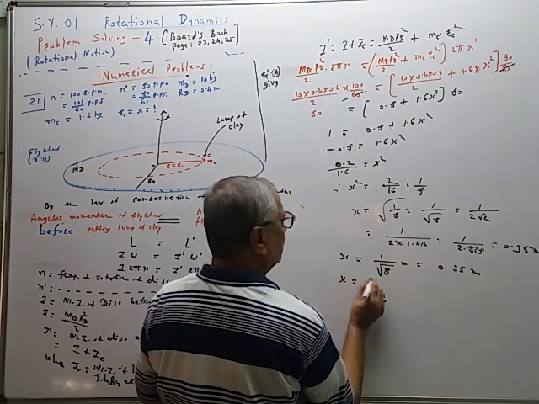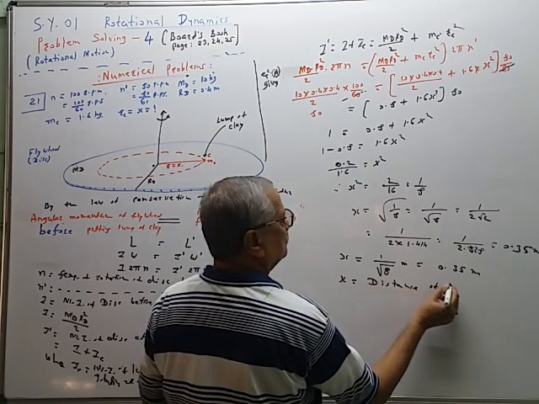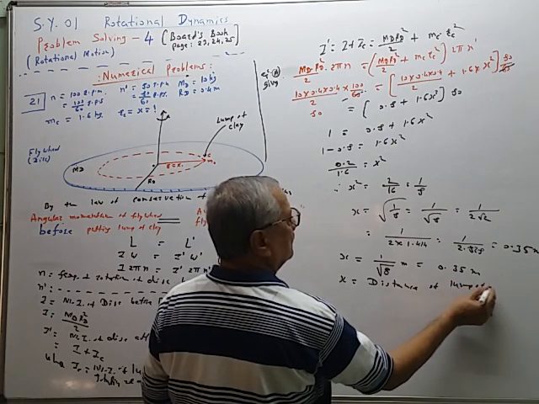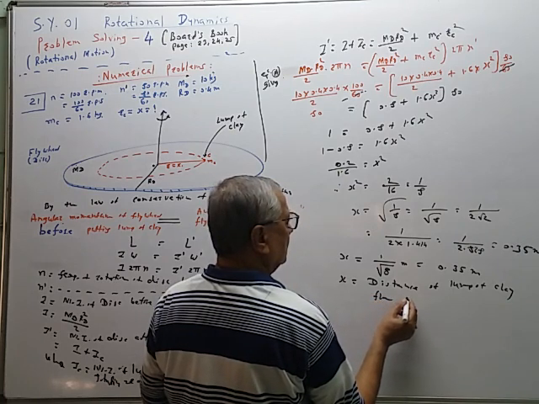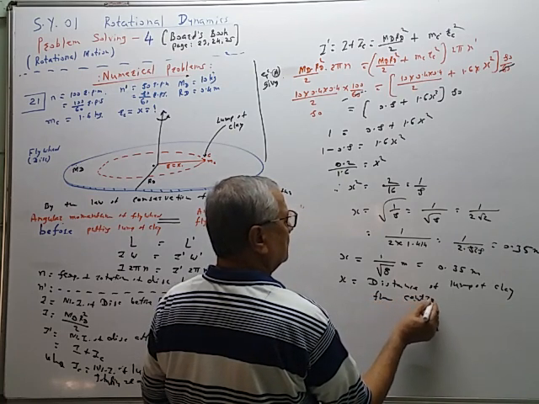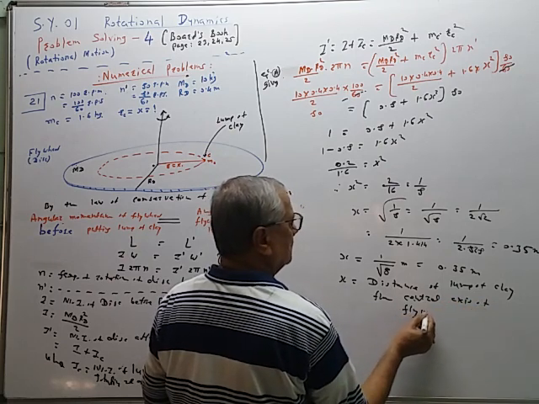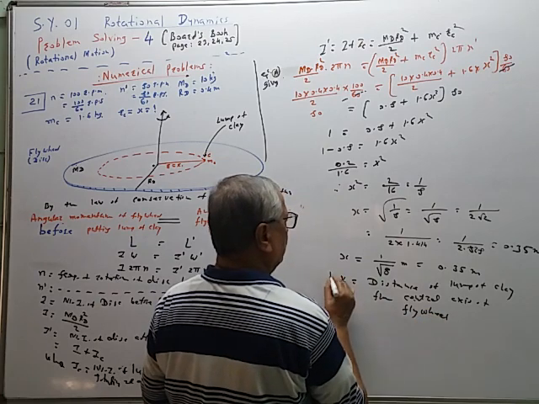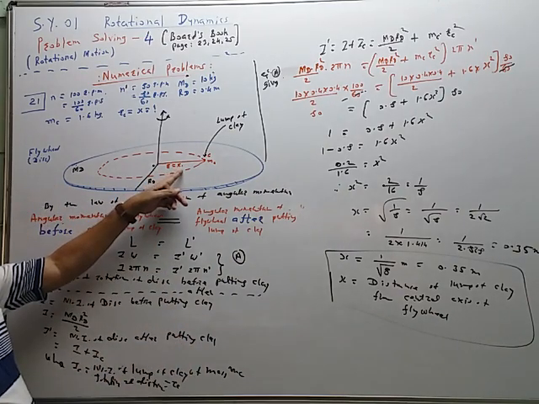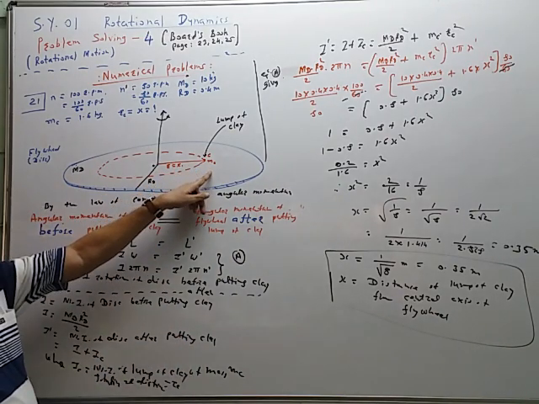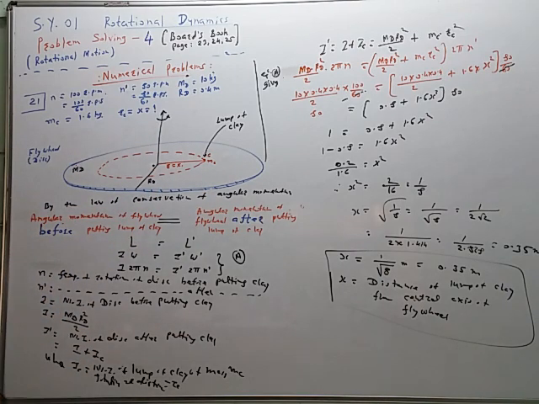This x is equal to distance of lump of clay from central axis of the flywheel. This is x is equal to question mark. It is the distance of the lump of clay from this central axis, like this.